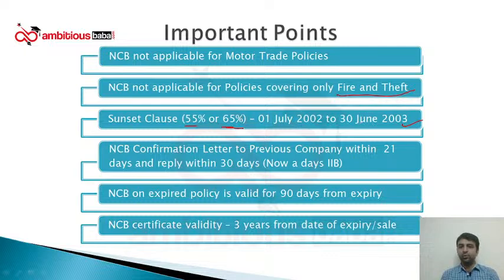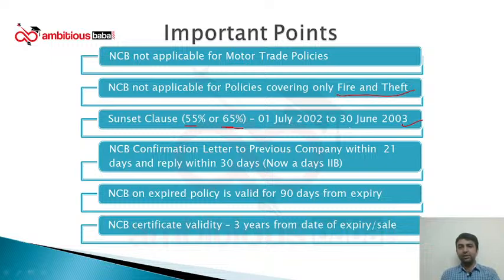Okay. So suppose we have a customer who is continuously renewing a policy with us from 2003 and he is renewing till date, 2023, and he was enjoying 65% NCB, then he will continue to enjoy 65% NCB until he makes a claim. Now there is a logical understanding: 20 years for a vehicle is too much, because generally after 15 years the registration is over, then it is renewed for 5 years, then what?